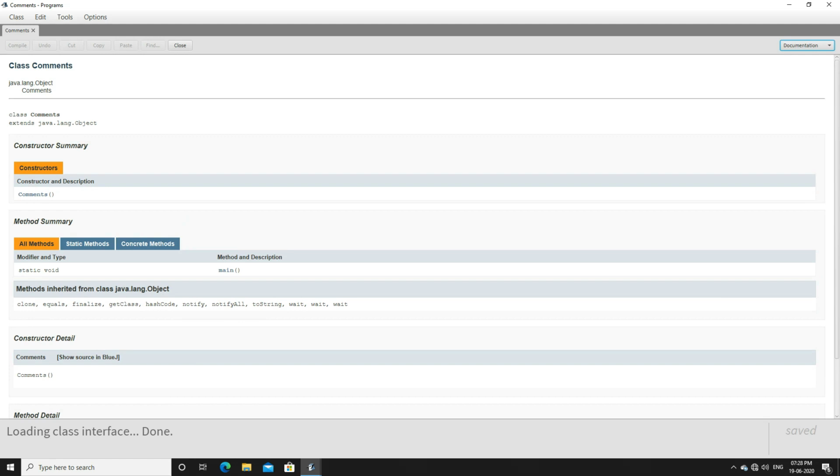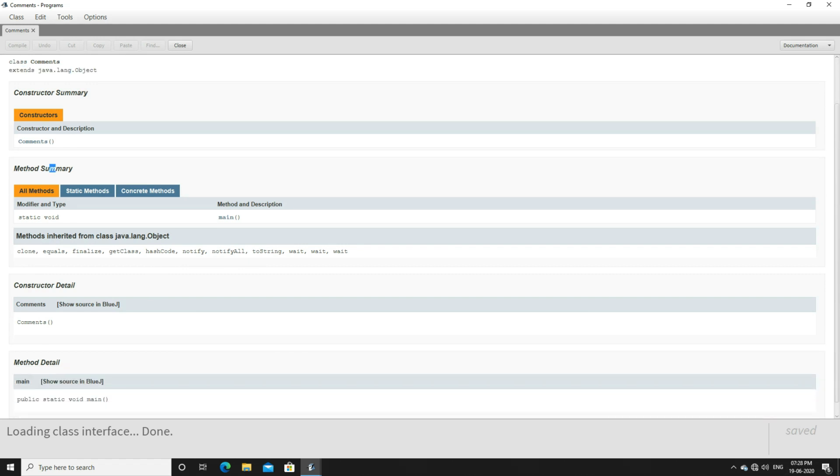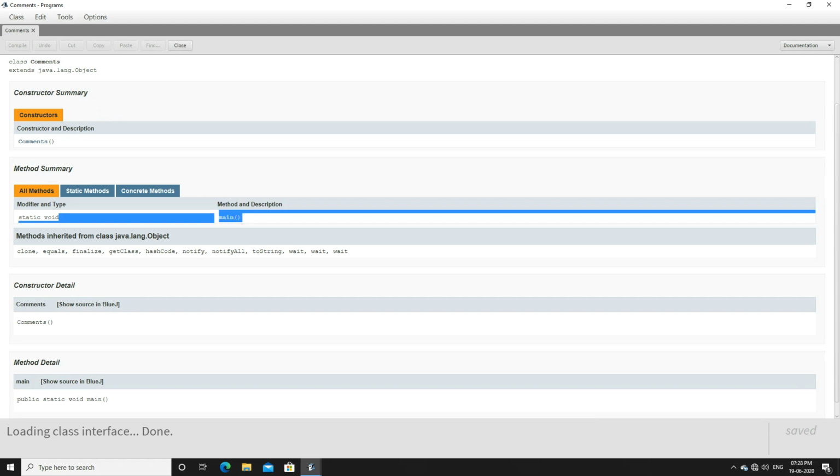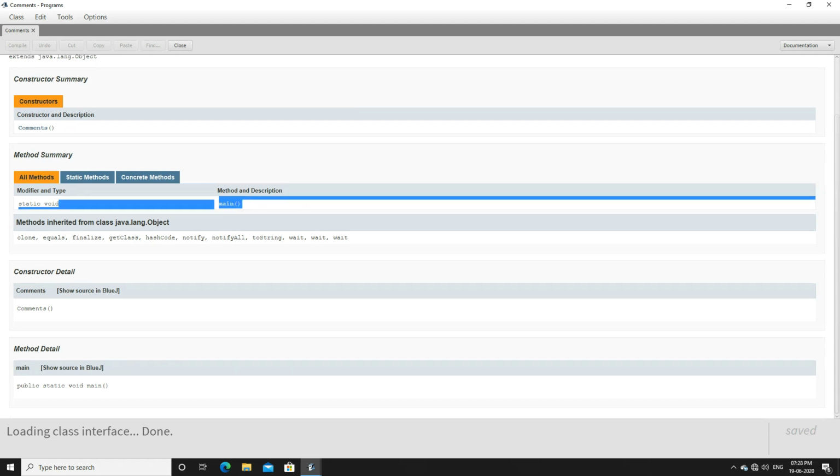This documentation shows you what the class name is. The class name is comments. What things are extended here? What is the constructor name, the method name? What is the method name used here? It is the main method. And whenever you use any variables and so on, everything will be visible to you here.